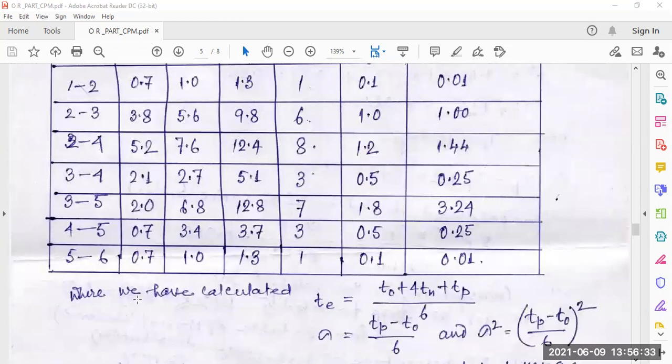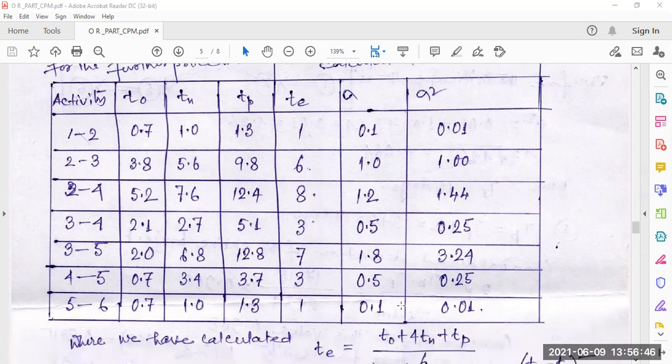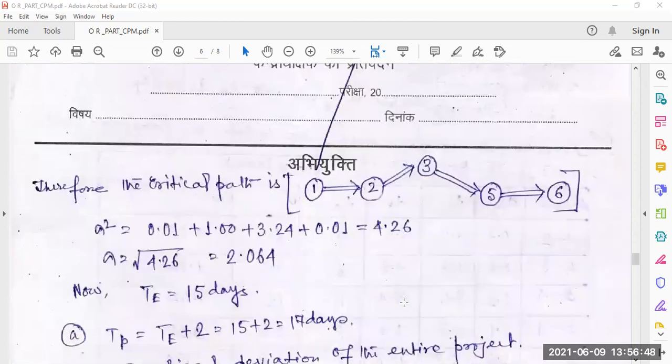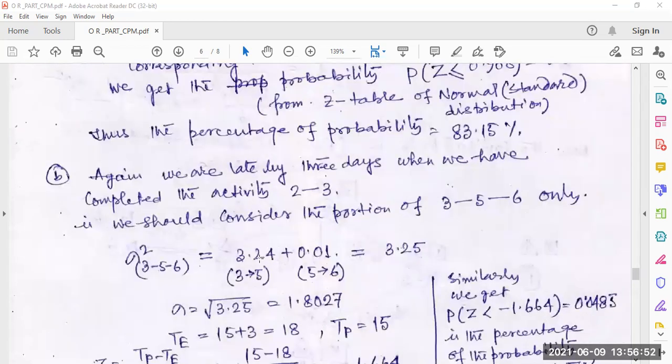What is in the table? Sigma square of 3 to 5 is equal to 3.24 and 5 to 6 is 0.01. So we add these two, 3.24 plus 0.01. Now sigma is equal to the root of this.